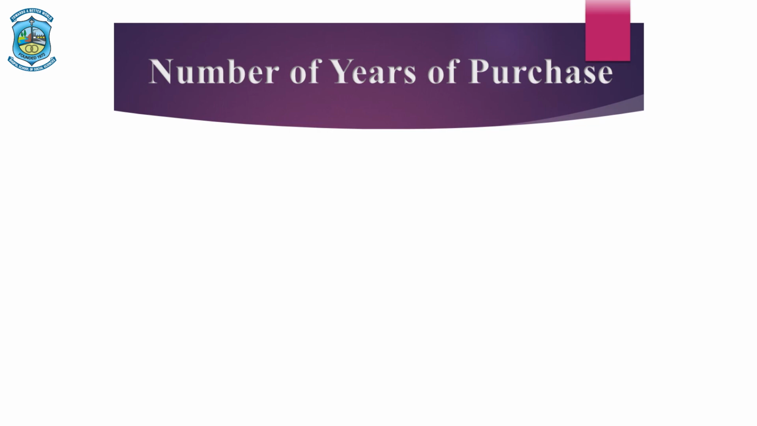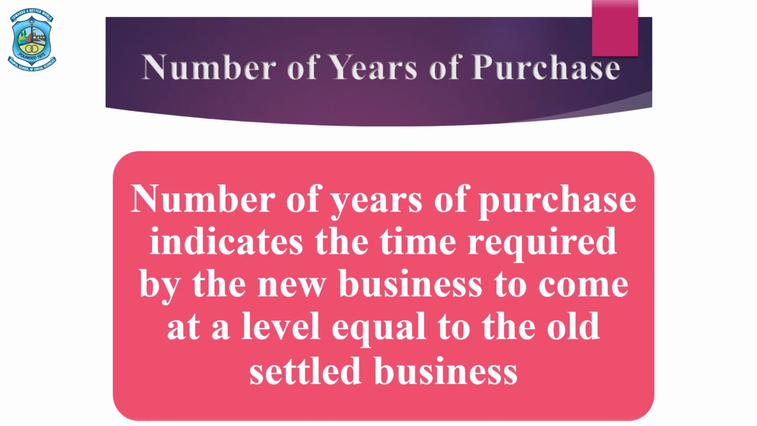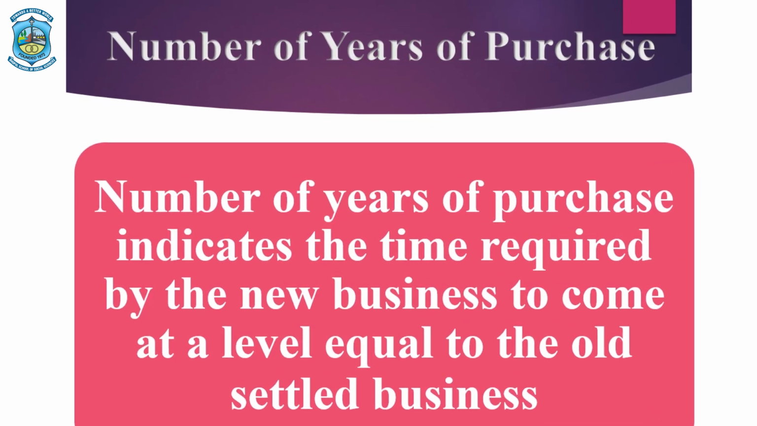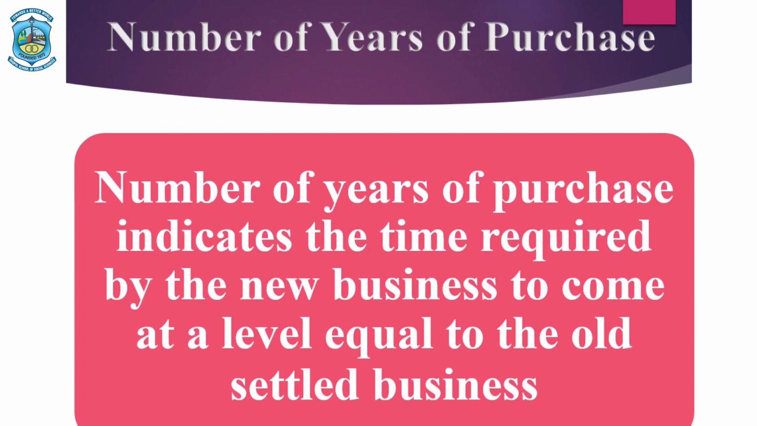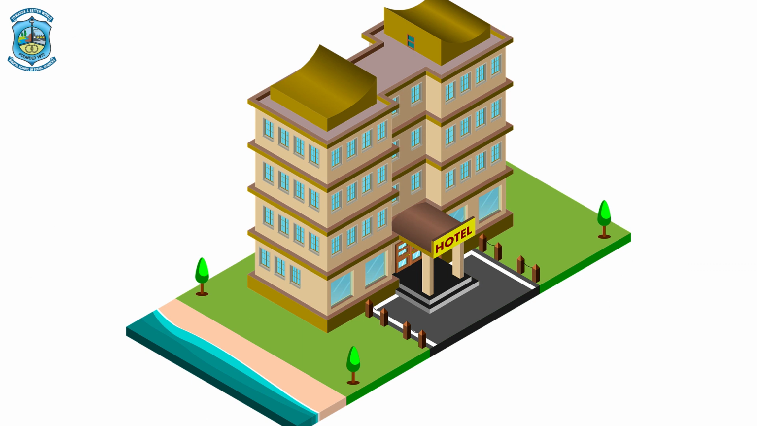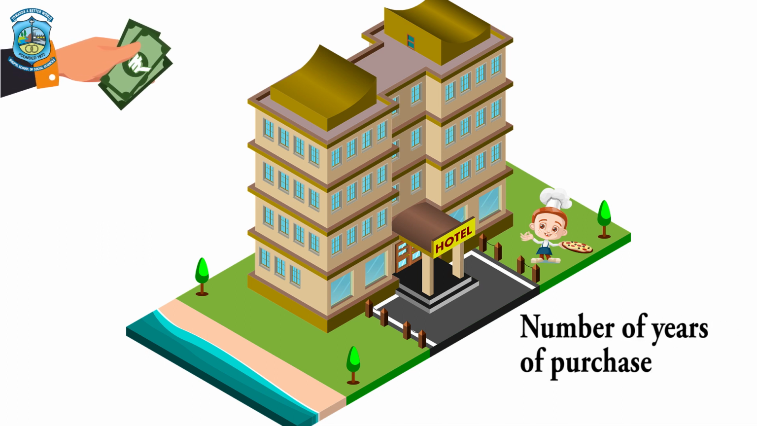Second item we are going to understand is number of years of purchase. Number of years of purchase indicate the time required by new business to come to a level equivalent to the old settled business. Say for example, I want to open a restaurant. To earn some certain normal profits or certain extra profit, it would take 3 years to build my reputation in the market. So, we say that this 3 is your number of years of purchase.